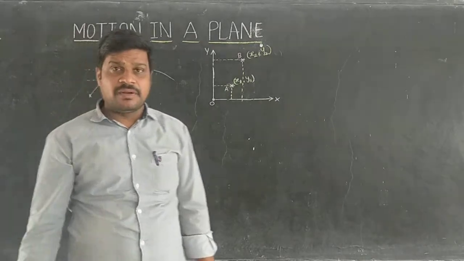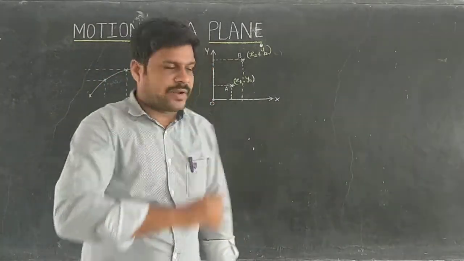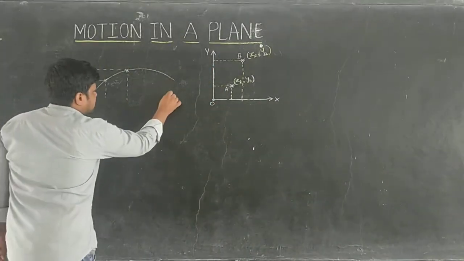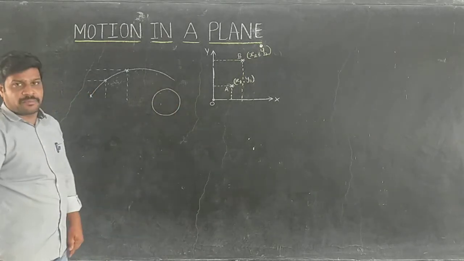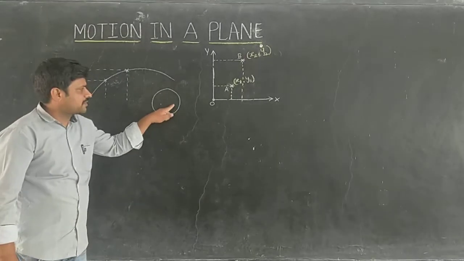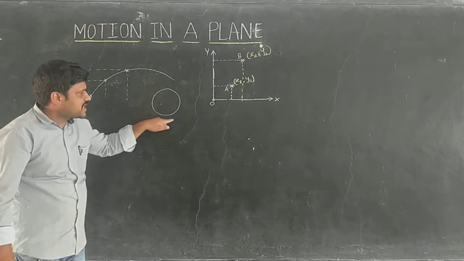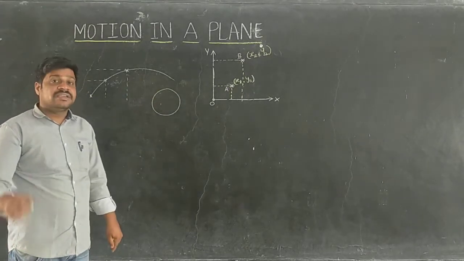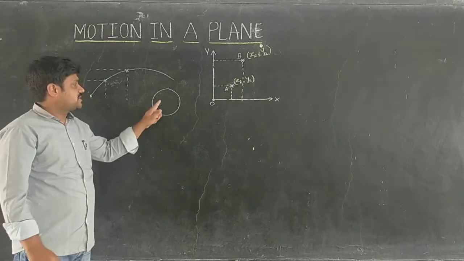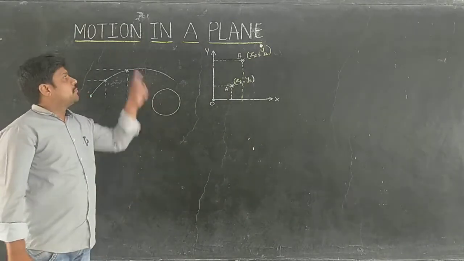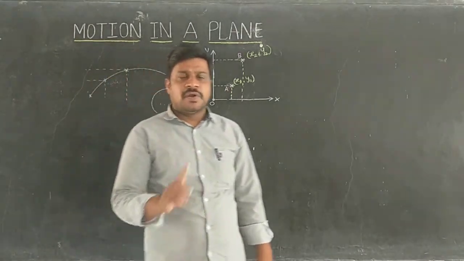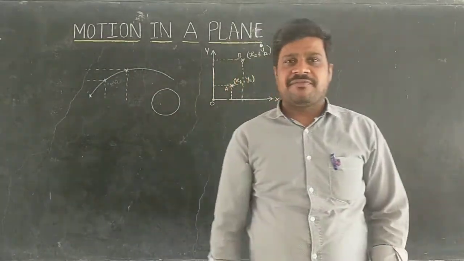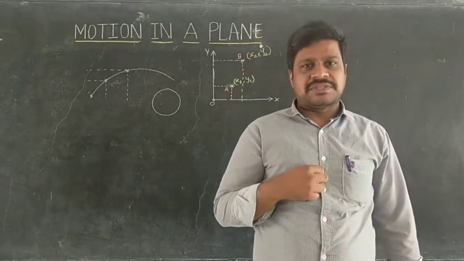One more example: uniform circular motion. If the object is moving along a circular path, this uniform circular motion of the object is also an example for motion in a plane or two-dimensional motion. Totally, how many examples are there for motion in a plane? Two examples I have given.